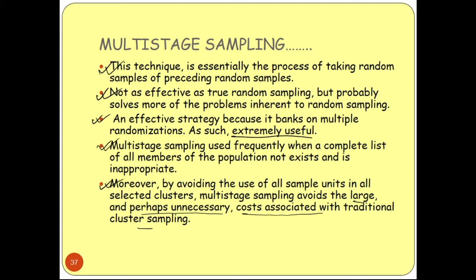Okay, so it is a low-budget sampling because we can cut the sampling cost of huge data, since here we are reducing so many values and so much data. Okay, so that is the advantage of multi-stage sampling over cluster sampling.